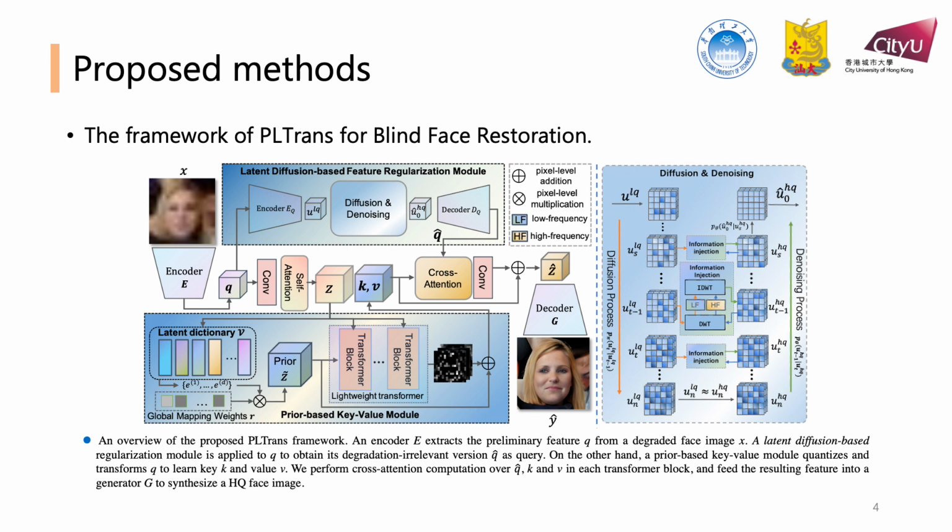At the same time, a prior-based key-value module quantizes and transforms the query to learn the key and value. We then perform cross-attention computation over Q hat, refine the key and value in each transformer block, and feed the resulting feature into a generator G to synthesize a high-quality face image.